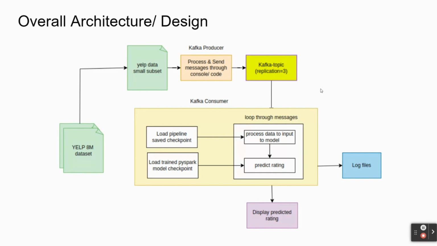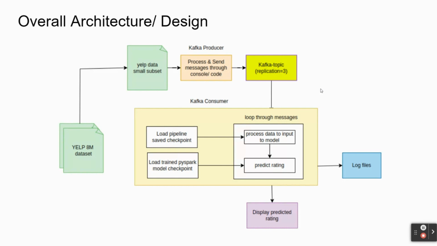And now the Kafka consumer is subscribed to the particular topic to which the Kafka producer sends the messages. In the Kafka consumer, it loops through each of the messages in the Kafka topic and then it processes the input to the model by loading the pipeline which was saved from the pre-trained model, and then it also loads the machine learning model which was trained on the YELP dataset and uses it to predict the movie rating.